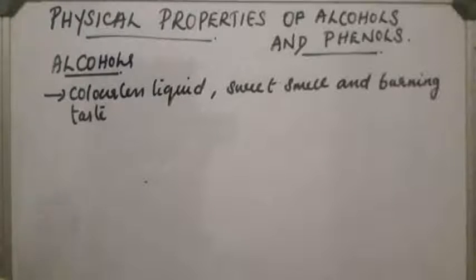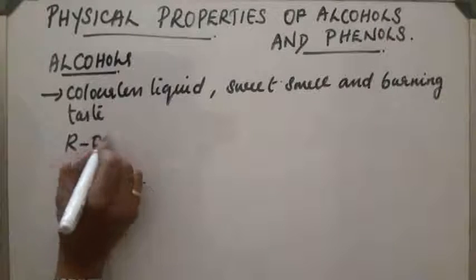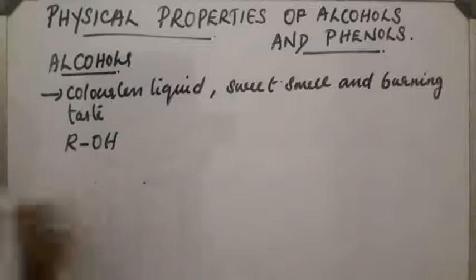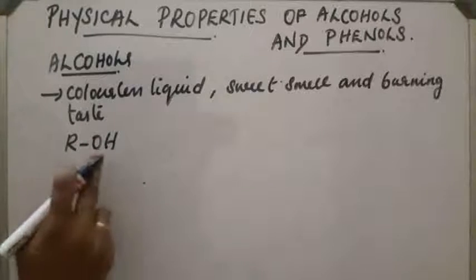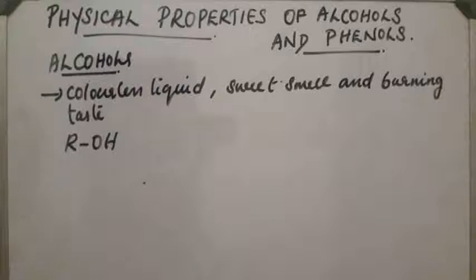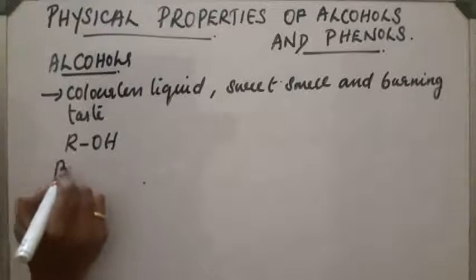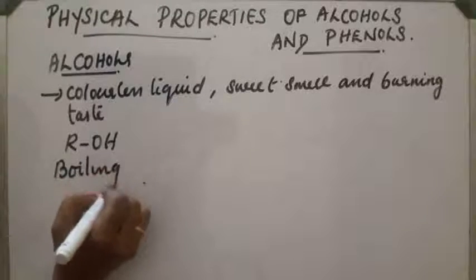Next, these alcohols, ROH. This contains two parts, the alkyl part and the OH group. This hydroxyl group or OH group is responsible for all the properties of the alcohols. First property, boiling point.